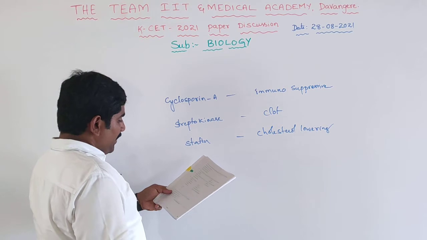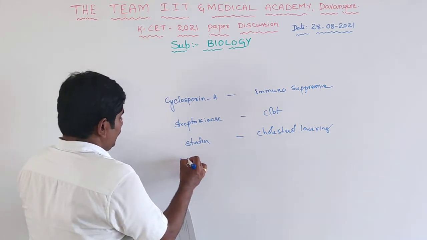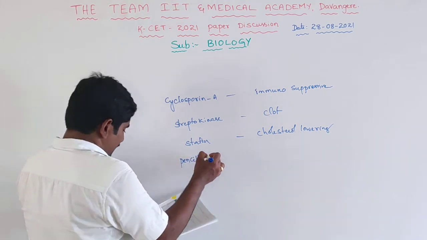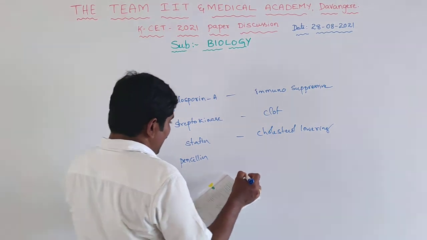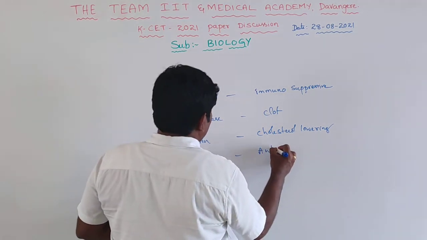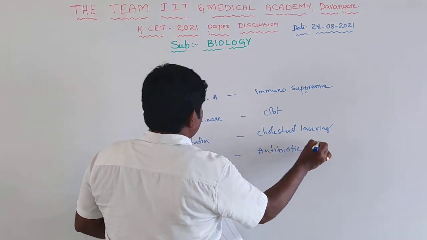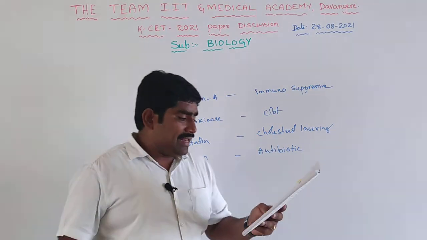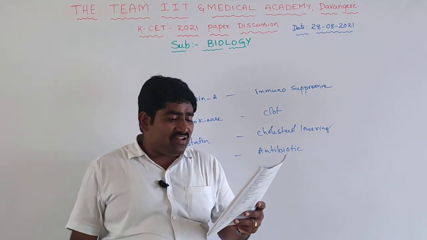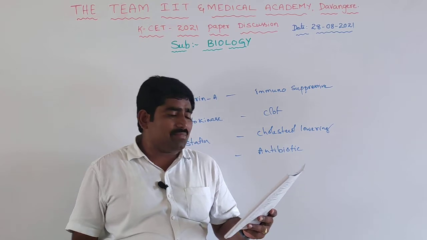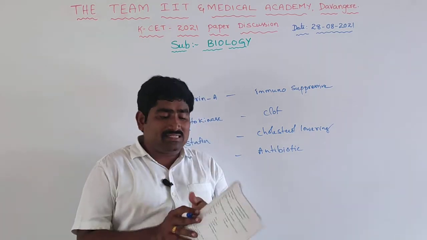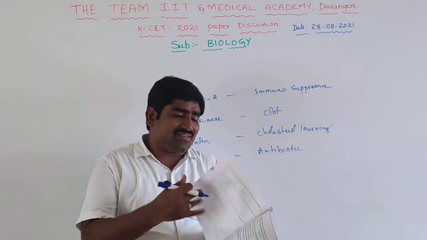And next one is penicillin. Penicillin is what we can say antibiotic. Penicillin is antibiotic, so this is the answer for this question. Next one is Taq polymerase, that is obtained from Thermus aquaticus. Taq polymerase is obtained from Thermus aquaticus.